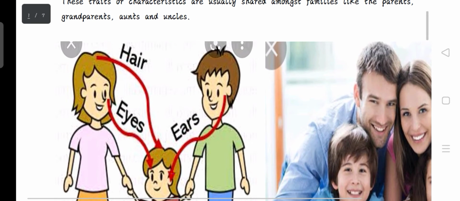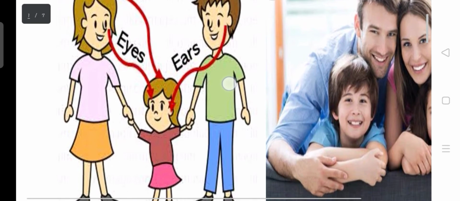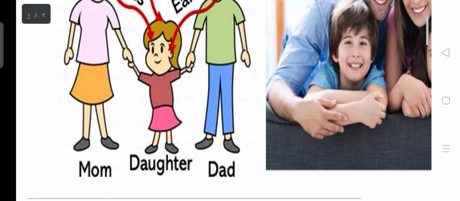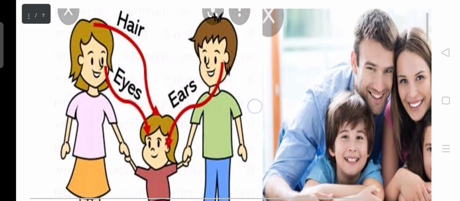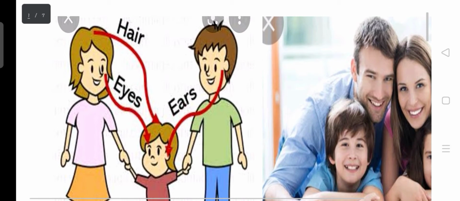Now let's take a look at this picture. You can see a mother and a father with their daughter. You can see from this picture, the daughter takes the eyes of the mother, while she takes the ears of the father, and also the hair color of the mother.